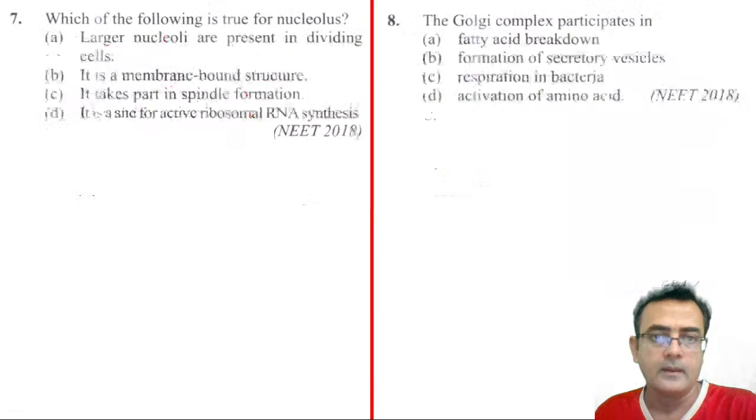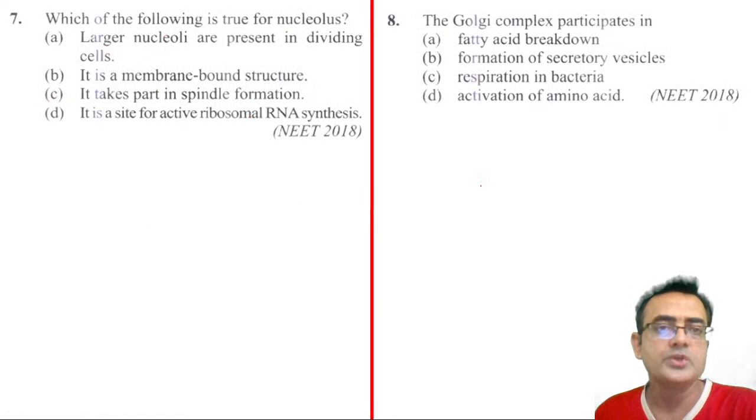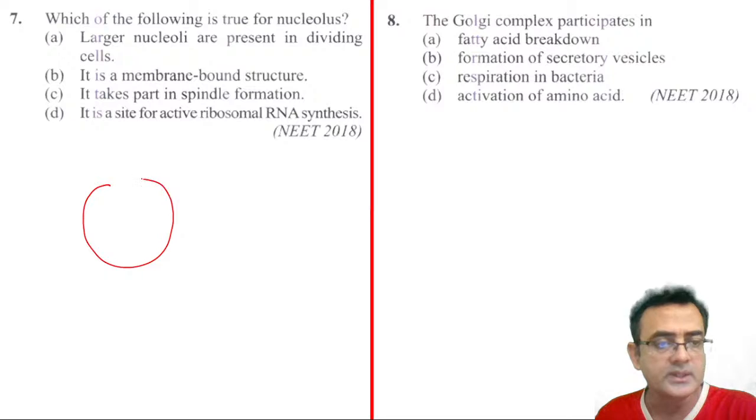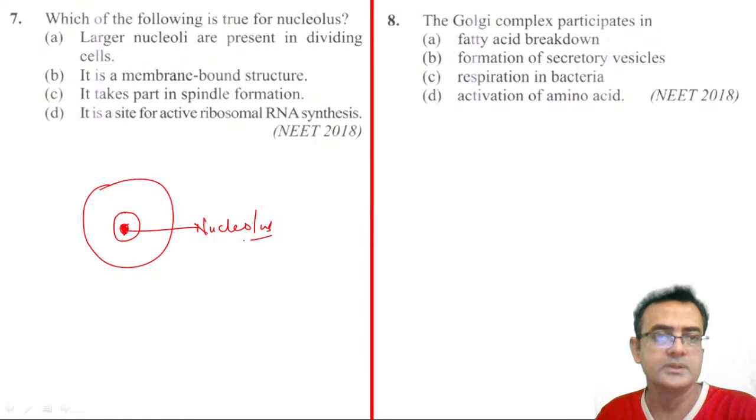Okay. Next question, which of the following is true for the nucleolus? They are asking about the nucleolus. So nucleolus is the organelle which is inside the nucleus, right? Suppose this is the cell membrane, this is the cell, and this is the nucleus. So nucleolus is inside the nucleus, right? More than one nucleolus may be present, right? So this is the nucleolus, right? So which of the following is true?